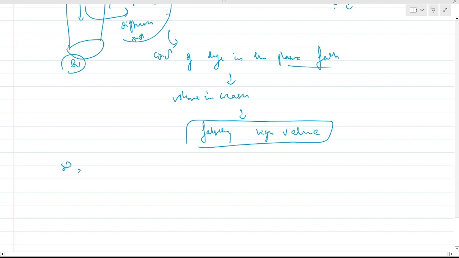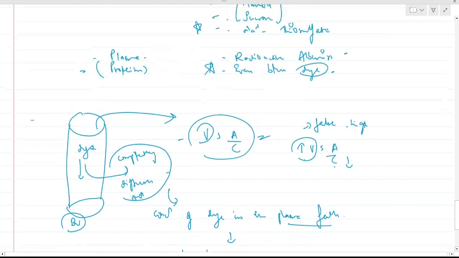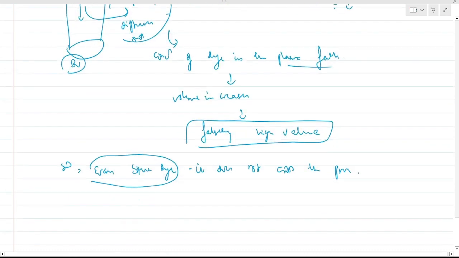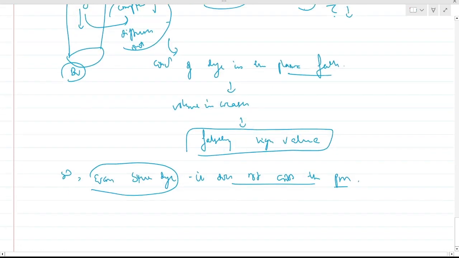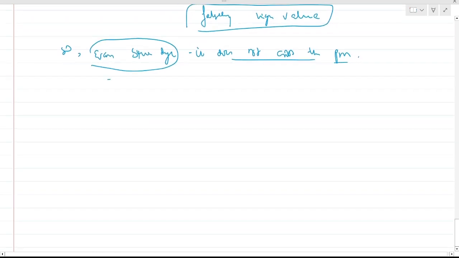So that's why we use Evans blue dye. It does not cross the plasma membrane. This Evans blue dye we use for plasma. Since it does not cross the plasma membrane, it does not diffuse out, and it does not give falsely high volume numbers.